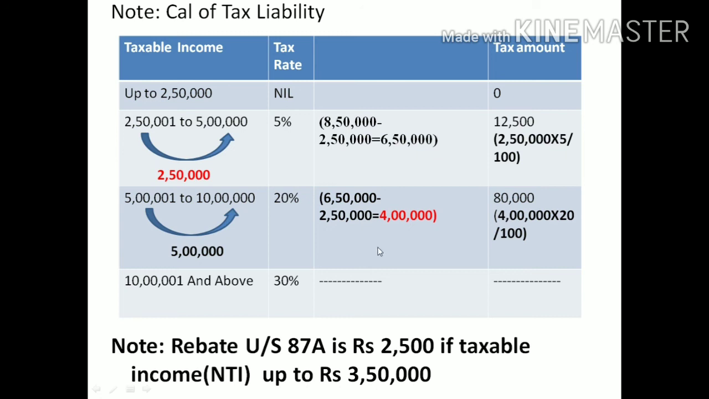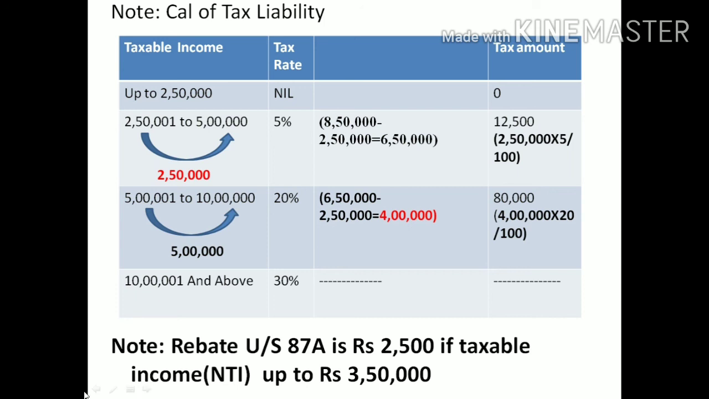Okay. After calculating the tax amount, the tax percentage on 4 lakh, I don't have income to transfer to the next slab, so there is no need to calculate tax at the next slab rate. This is the tax liability of the individual, that is 12,500 plus 80,000.